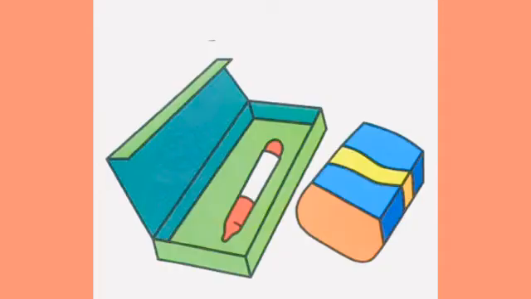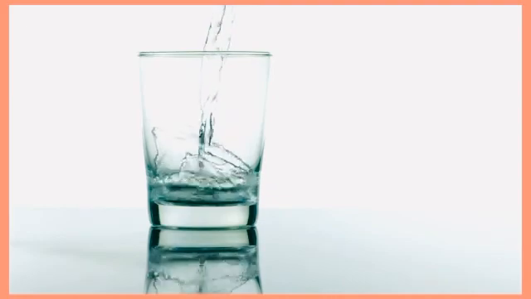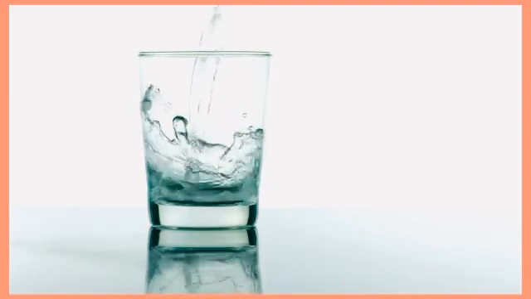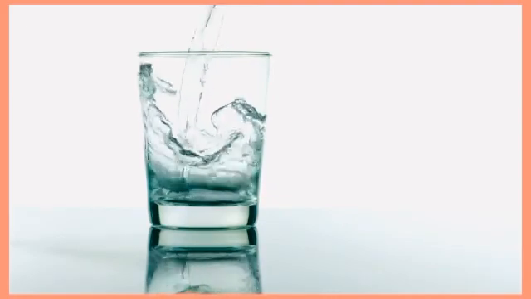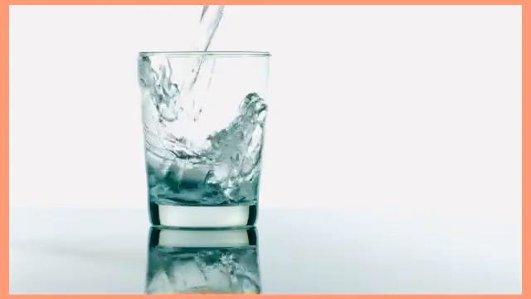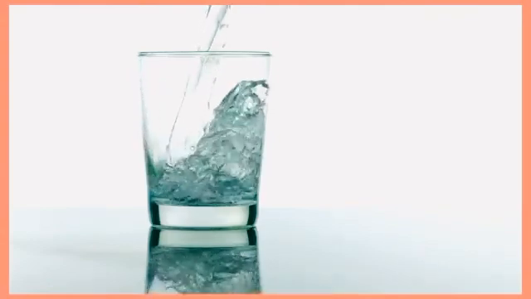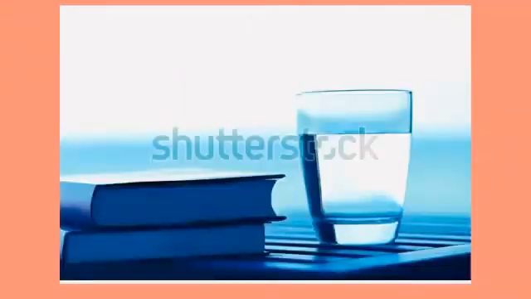Here, see in this picture, where is the pen? Yes, the pen is in the box, right? The pen is in the box. See the next picture. Observe this picture. What is happening there? Yes, someone is pouring the water. They are pouring the water into the glass. They are changing the position of the water by pouring it into the glass.